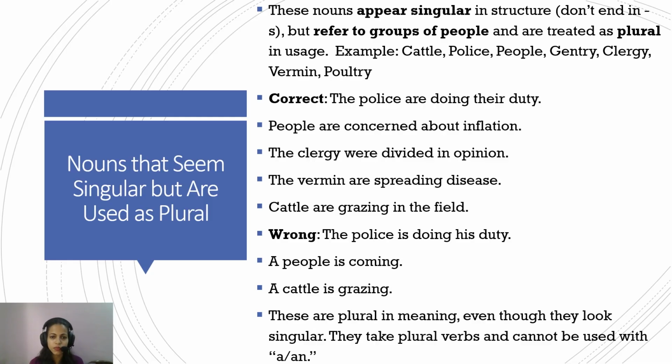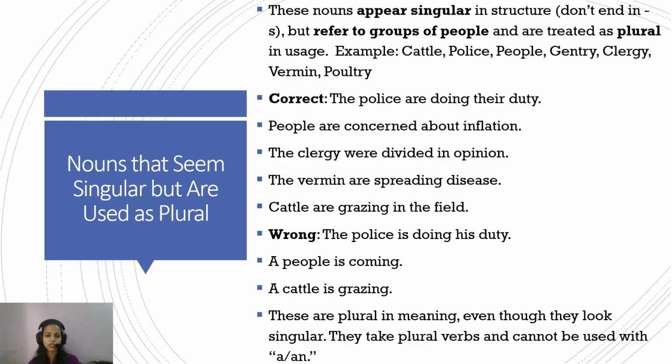Gentry, clergy, vermin. Vermin are those animals that usually destroy fields or crops, so they are declared as vermin. Poultry. All these words refer to a group, but there is no S at the end of them, so they appear singular. Take the police are doing their duty. Because the word police looks singular, it's again a commonly mistaken word. "The police is doing their duty" is wrong. In colloquial speech, the way we talk, we say the police is doing their duty, but the correct grammatical way is the police are doing their duty. People are concerned about inflation.